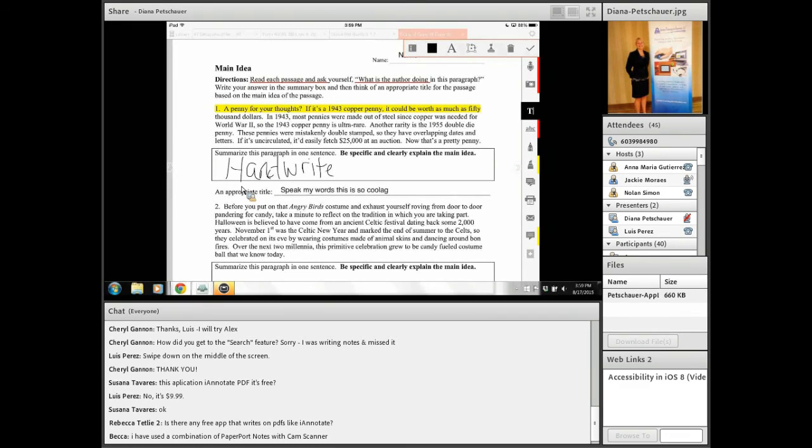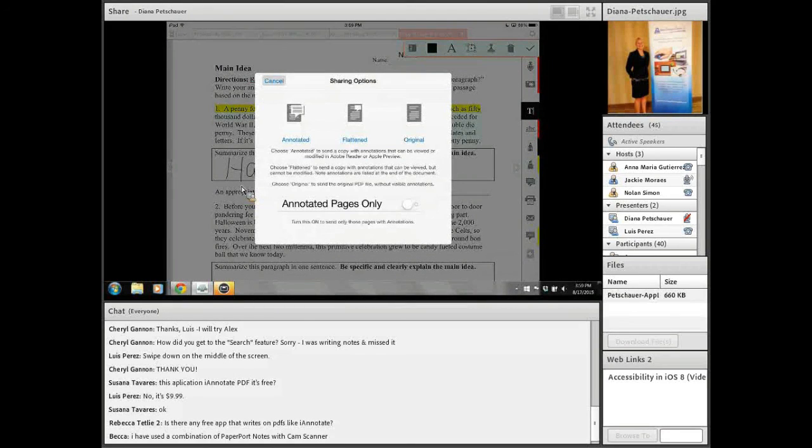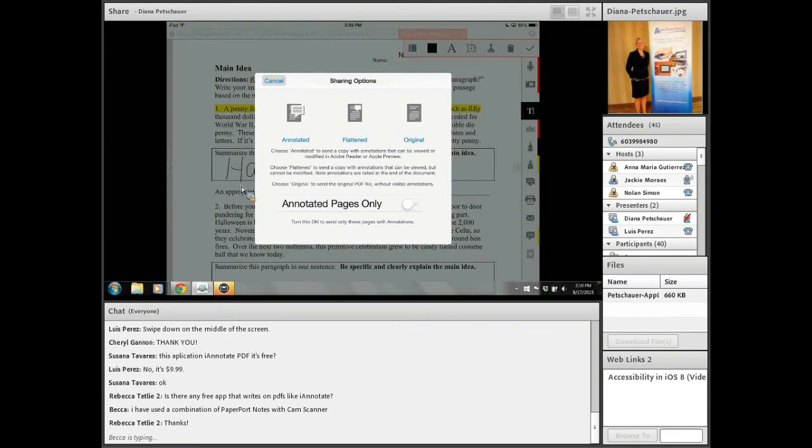I do it all the time. So they can print off this worksheet to hand in. If that's not an option, they can email it. If you tap on the little envelope, you would email the annotated, so that the annotations, meaning what you highlighted or wrote or typed on the paper, will also go to the teacher or person who's receiving it. If you just choose annotated, that means someone on the other end who might have iAnnotate can also add annotations. So again, sometimes English teachers and other teachers also choose to have this app on their iOS device, and they like to make corrections, comments, etc., and send it back to the student.